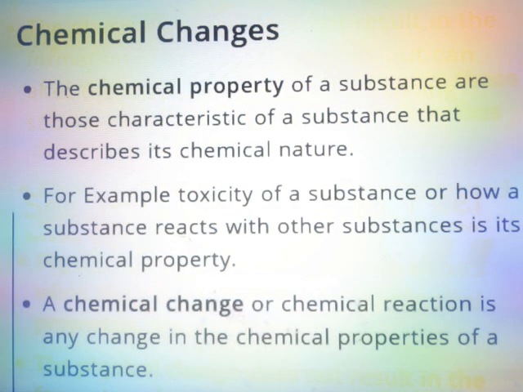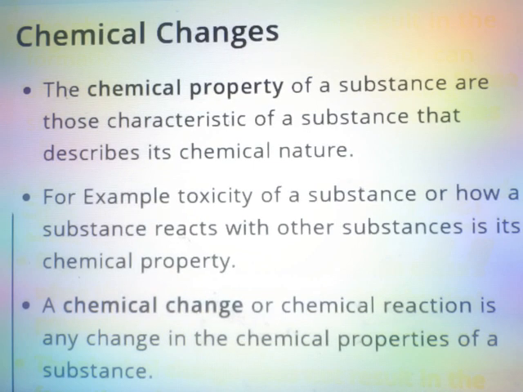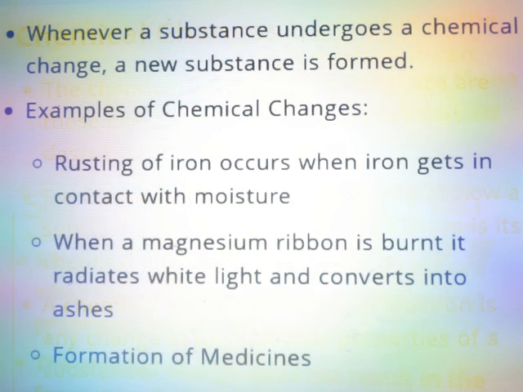Chemical changes. The chemical properties of a substance are those characteristics of a substance that describe its chemical nature. For example, toxicity of a substance or how a substance reacts with other substances is its chemical property. A chemical change or chemical reaction is any change in the chemical properties of a substance. Whenever a substance undergoes a chemical change, a new substance is formed.